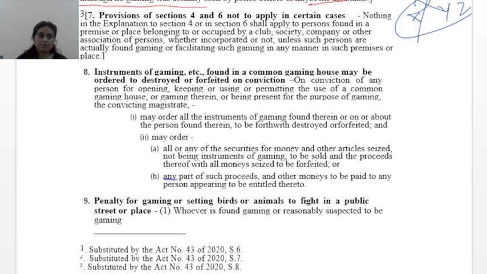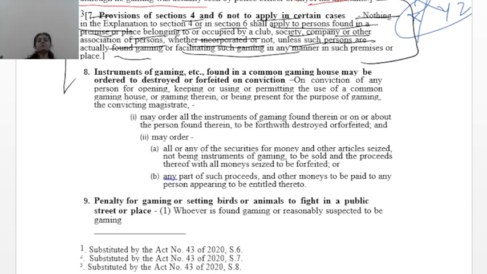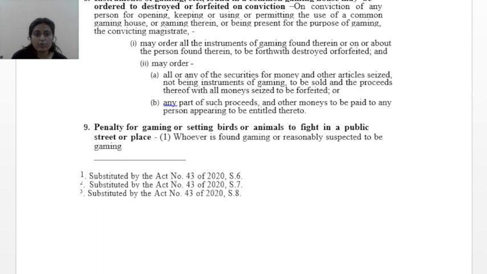Now coming forward to Section 7. Section 7 talks about provisions of Section 4 and 6 not applying in certain cases. Nothing in the explanation of Section 4 or in Section 6 shall apply to persons found in a premise or place belonging to or occupied by a club, society, company or other association or person, whether incorporated or not, unless such persons are actually found gaming or facilitating it. See, if you have gone to a club and a certain portion is used for gaming, and you are not even aware, you cannot be presumed to have just come for gaming. You might have come just for your food and all. So it is not convenient to presume that you have come for gaming only.